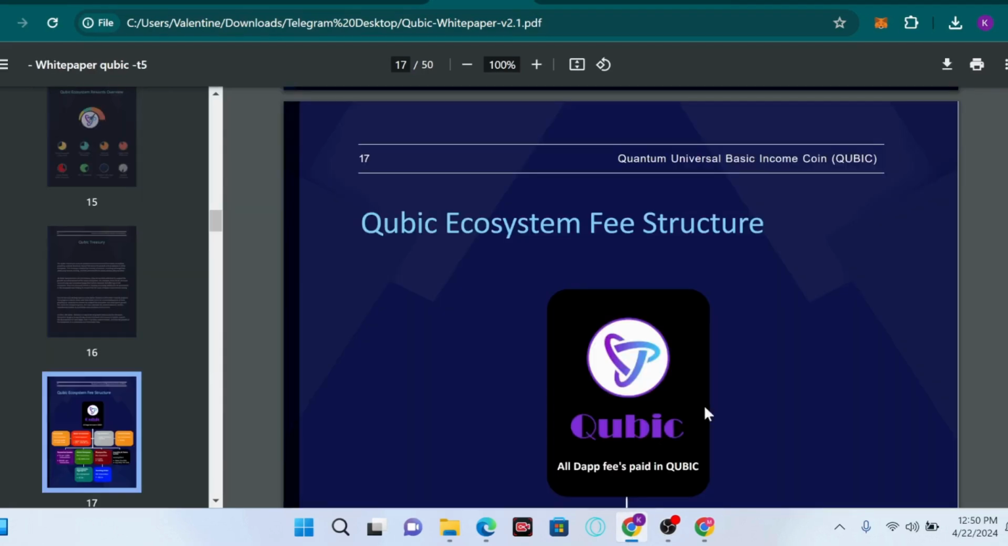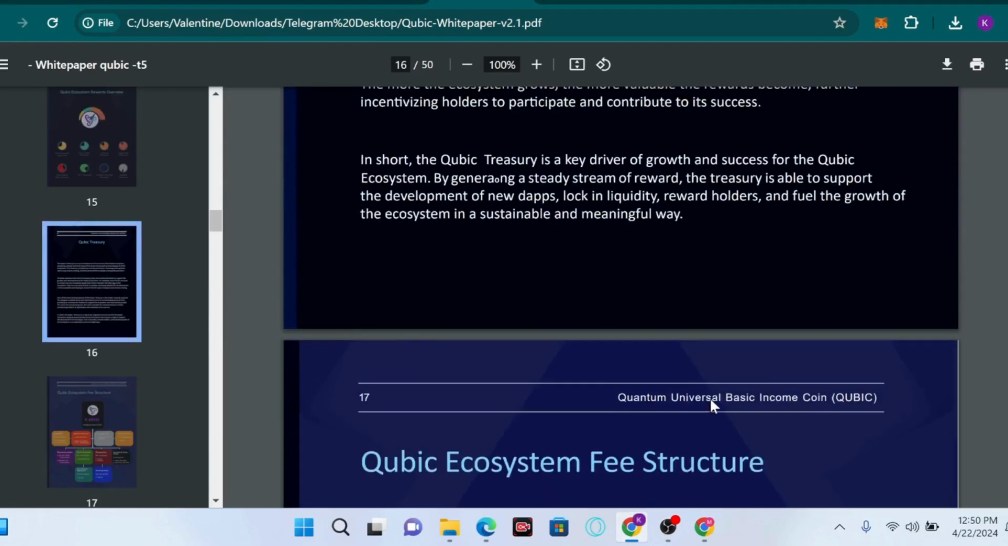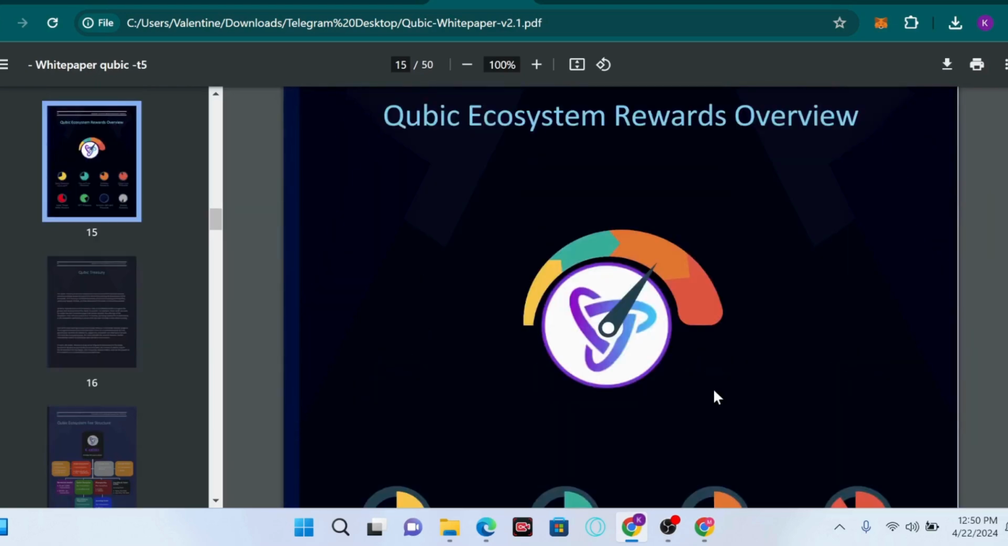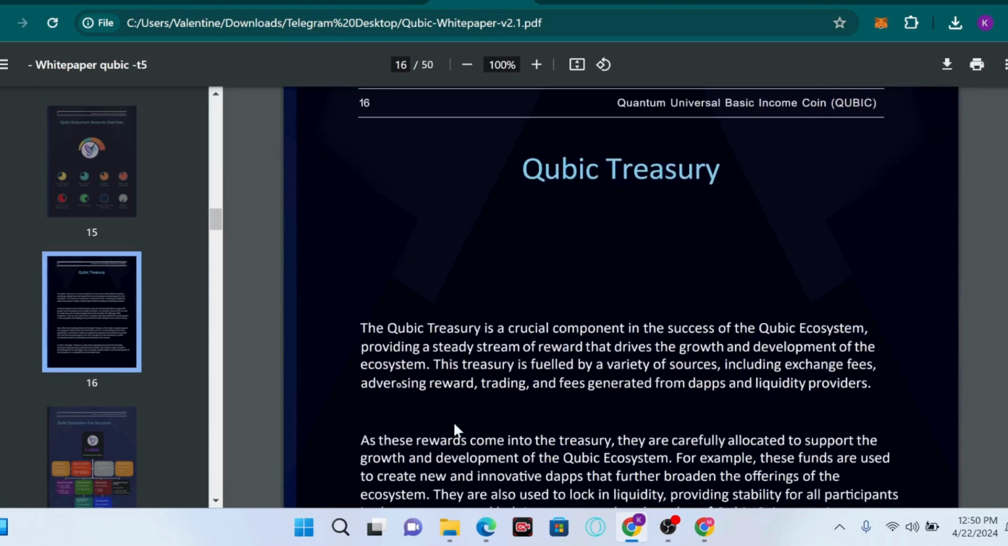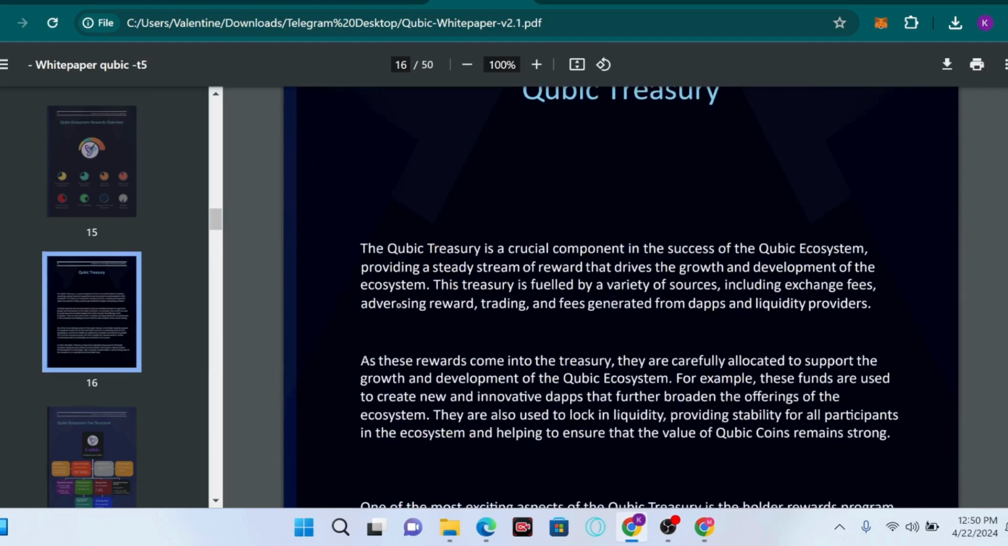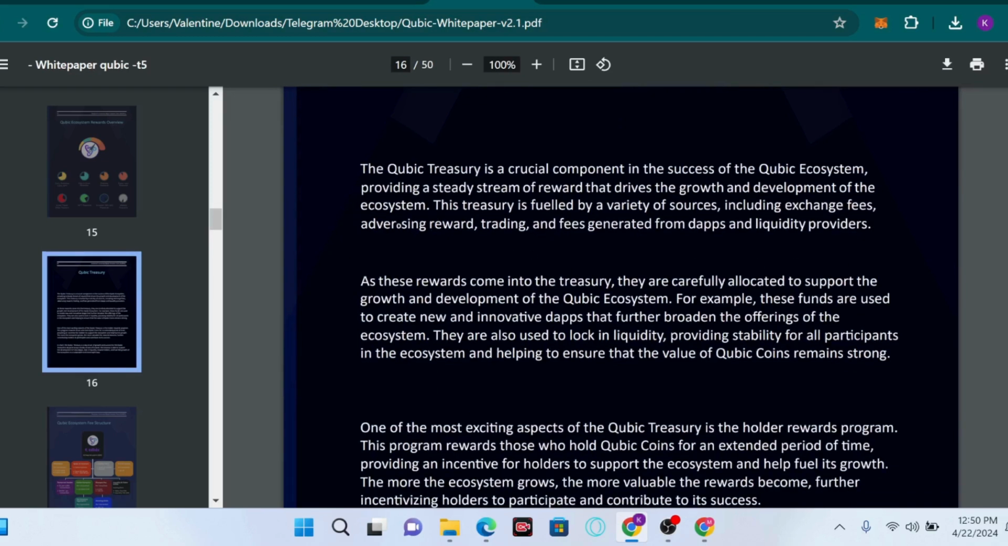So for the Qubic ecosystem reward structure, the reward structure focuses on the Qubic treasury, and we have that on our screen. The Qubic treasury is a crucial component in the success of the Qubic ecosystem. It provides a steady stream of rewards that drive the growth and development of the ecosystem. This treasury is fueled by a variety of sources. These include exchange fees and advertising rewards, trading, and fees generated from the apps and liquidity providers.